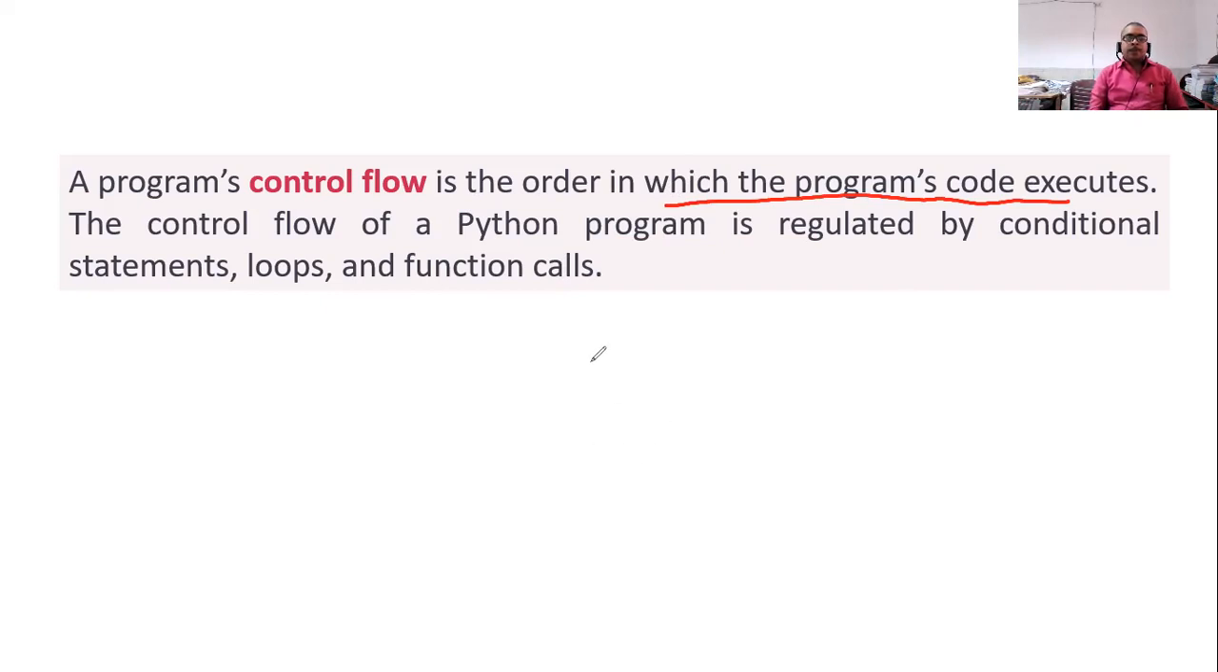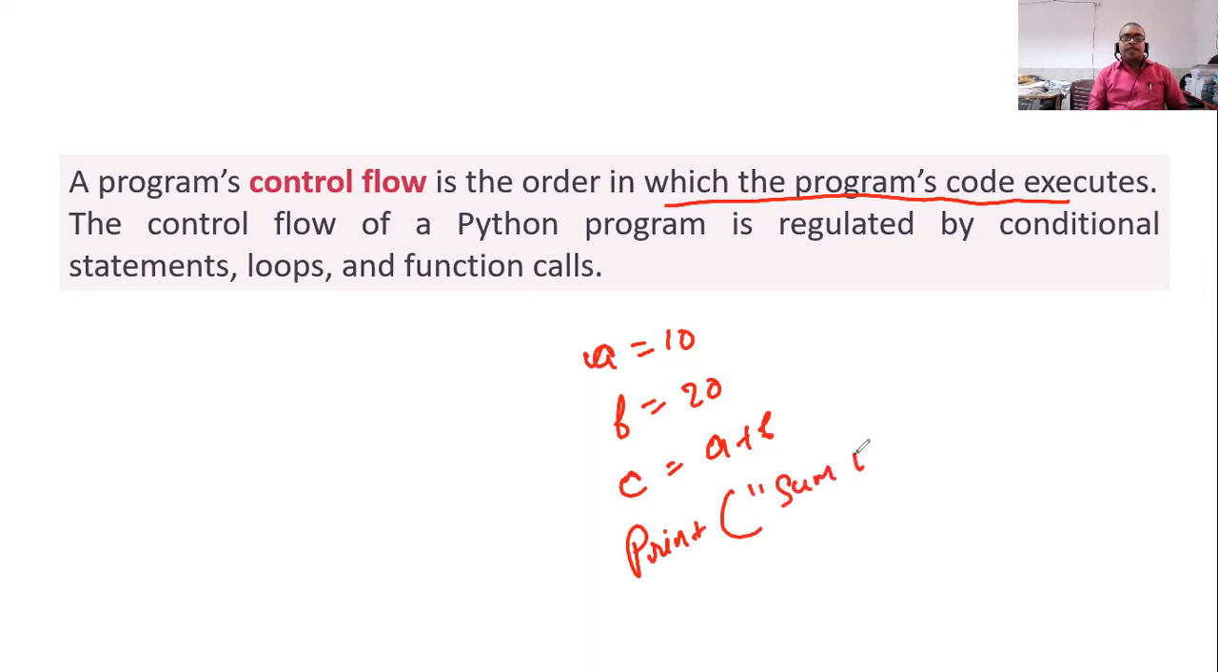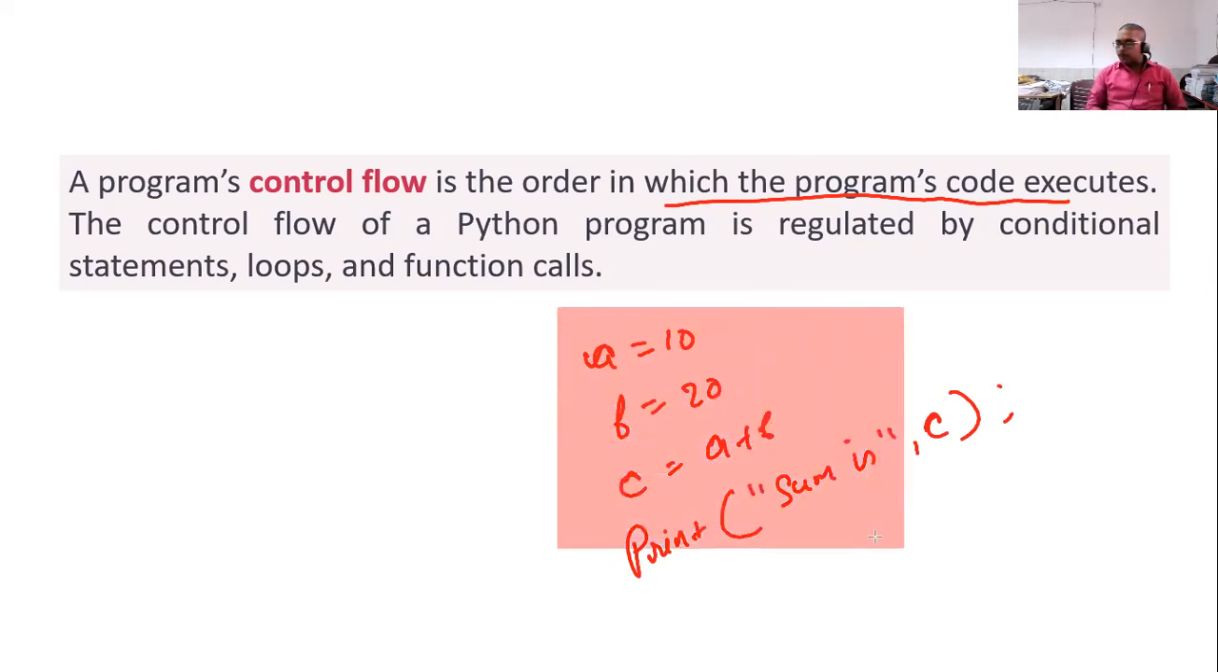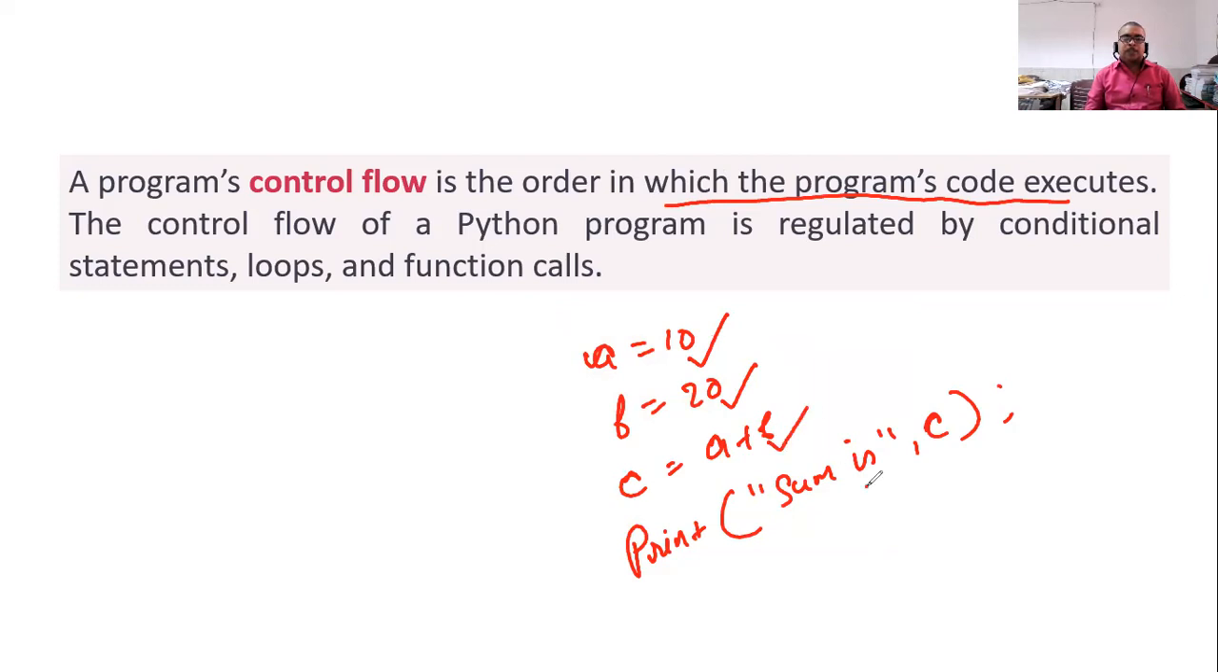So let's suppose I have given you A is equal to 10, B is equal to 20, and C is equal to A plus B, and here you are giving print, sum is, and C. So the order of execution: first this line will get executed, A is equal to 10, then this line, then this line, and finally this line. The order of execution moves from top to down. First this line gets executed, then this line, then this line, then this line. This is called sequential execution.